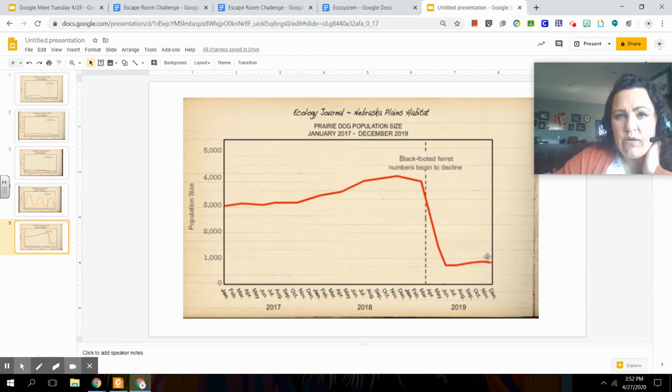So your job now is to explain this data to me. You need to write out and explain how it is you know that the prairie dog population has the greatest impact on the black-footed ferret population, how their decline has had the greatest impact. Graphically speaking, it seems to have the best relationship there.